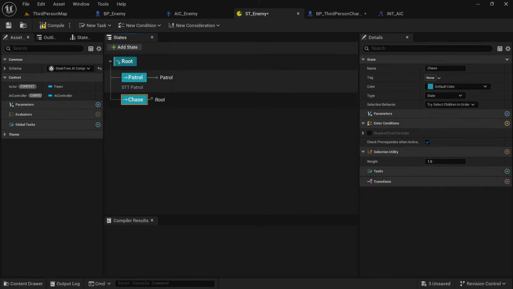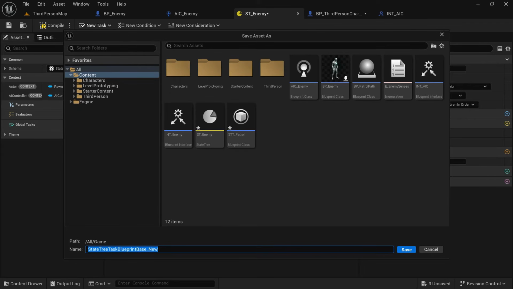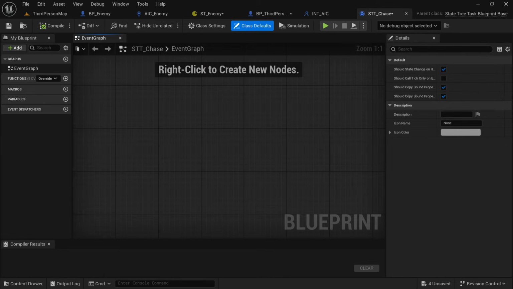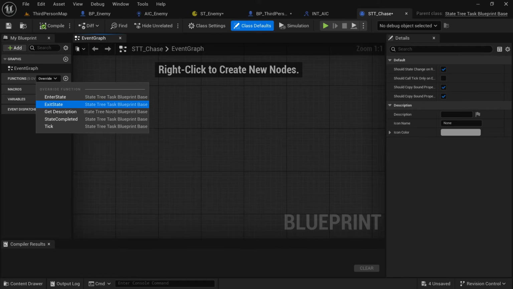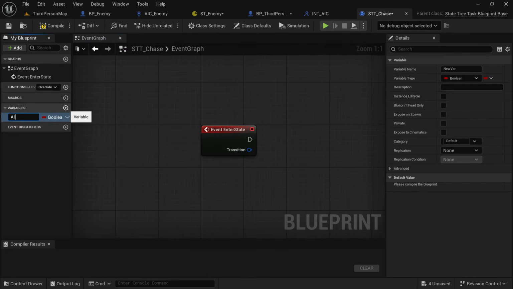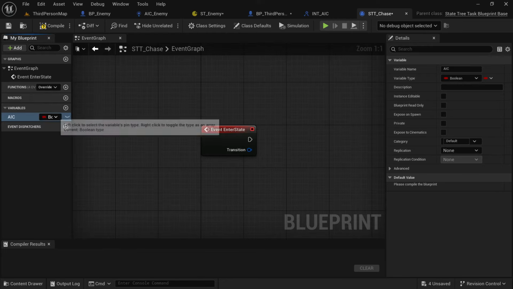Then we make a new state in our st_enemy, call it chase. We're also going to make a new task to go along with this, so search for a new task, stt_chase. Make sure you trigger the event enter state, then add a variable called AIC of type AI controller.